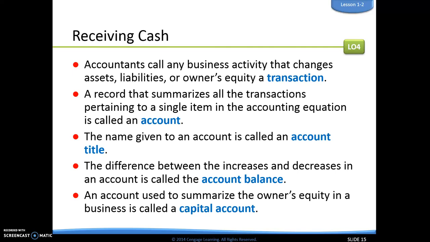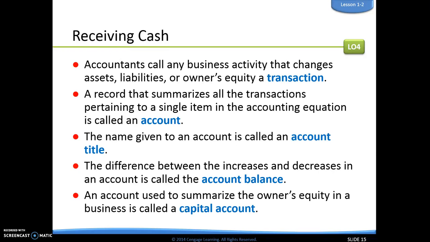Anytime that a business activity changes assets, liabilities, or owner's equity, we call that a transaction. We are going to have what we call accounts, which are just records that summarize all of the transactions that pertain to a single item. Remember, the single items in the accounting equation were assets, liabilities, and owner's equity.